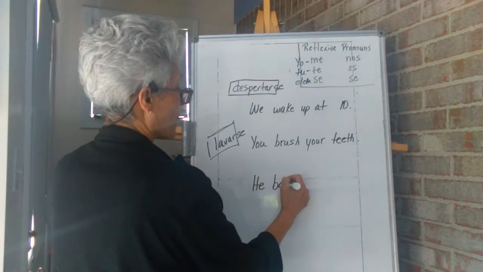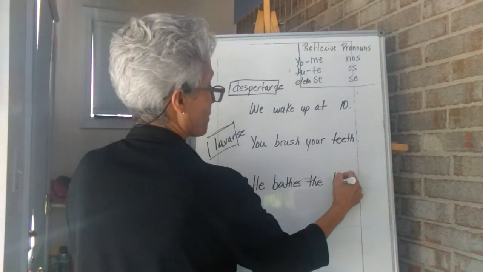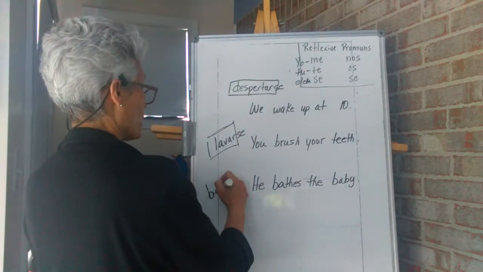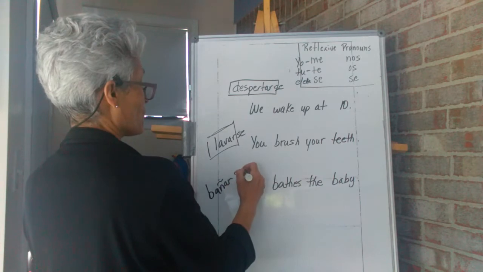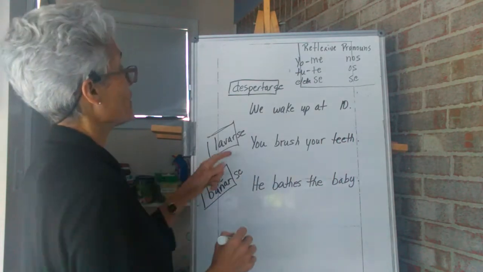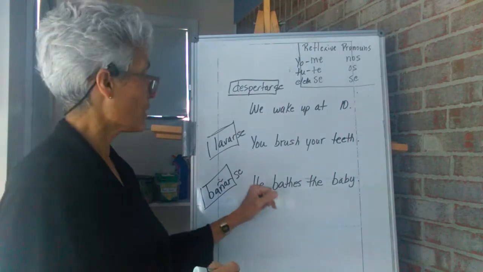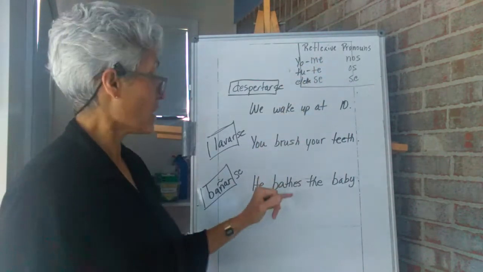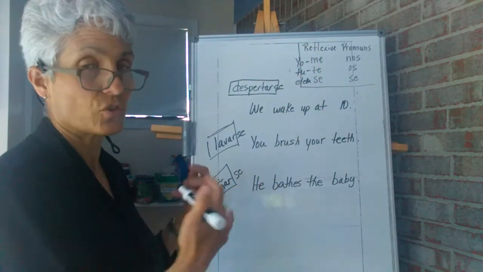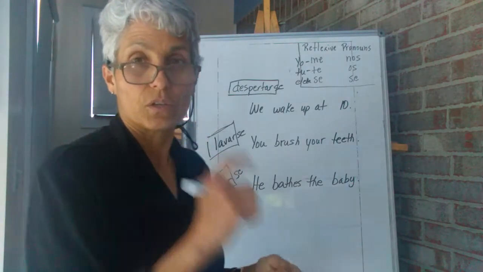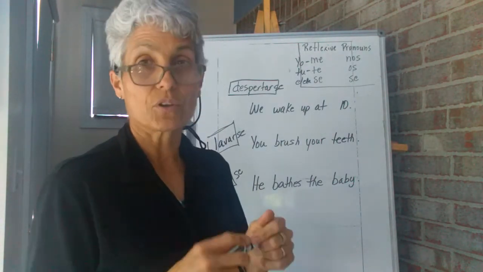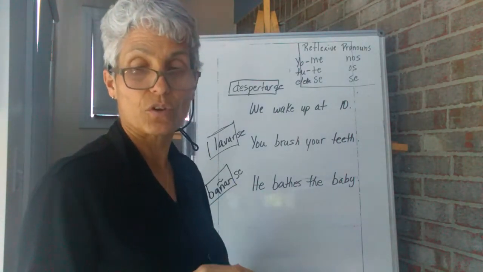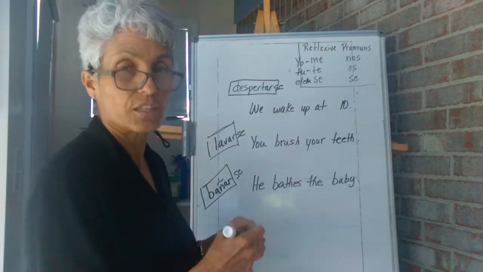He bathes the baby. To bathe is bañar. If it was reflexive, it would be bañarse, okay? So you got to decide, is it reflexive? If it's reflexive, it's going to need one of these. If it's not reflexive, it's not going to need a pronoun. You're just going to conjugate it like normal, okay? So pause it, and I'm going to go on and do the answers and turn it back on in a minute or two after you've finished doing it on your own, and let's see if you got them right, okay?